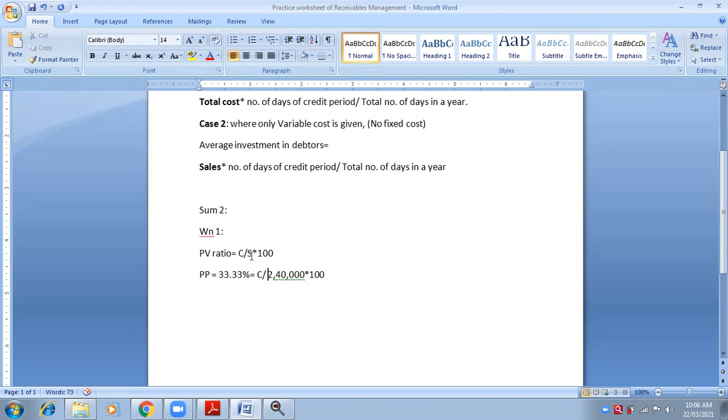So contribution upon sales. PV ratio will be cross multiplied with sales. Therefore sales is equal to contribution. Sorry, sales is how much? 2,40,000.